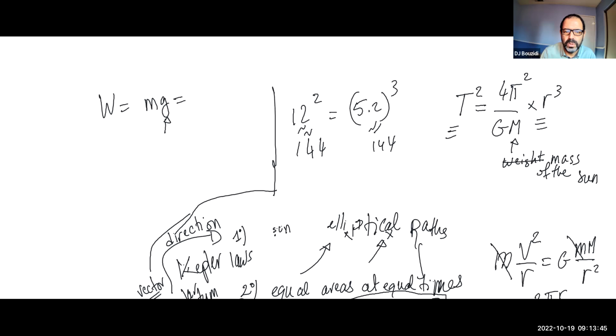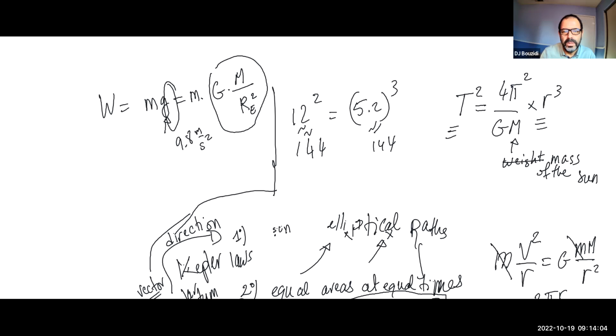Remember, this must be equal to, given by the law of Newton, G times the mass of the Earth, since we're dealing with the Earth, divided by the radius of the Earth squared. This number, and I think we did it last time, we argued is exactly 9.8 meters per second squared. So that works fine on Earth.